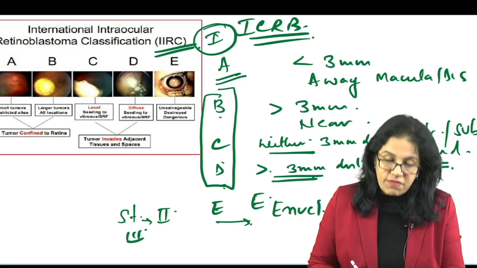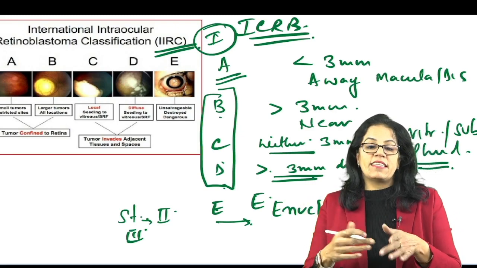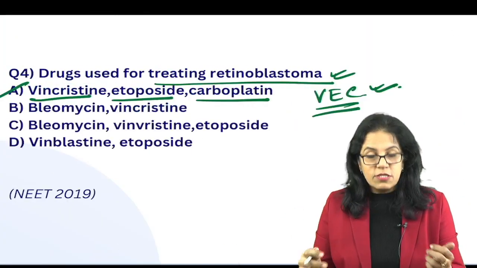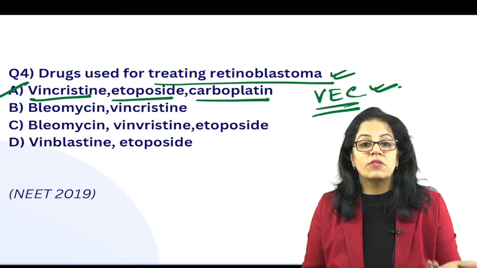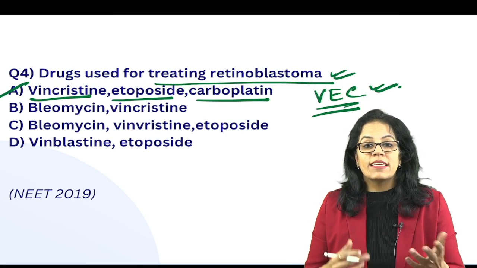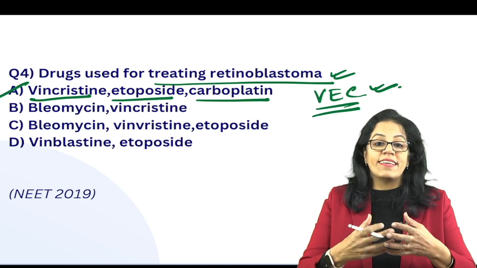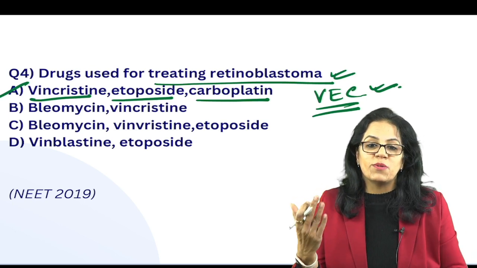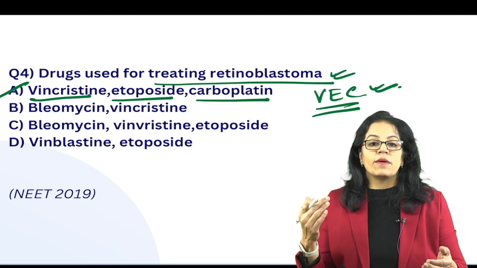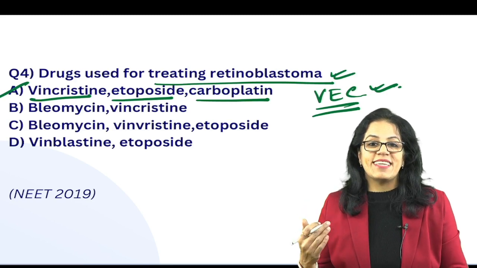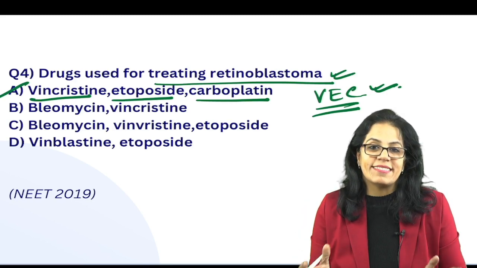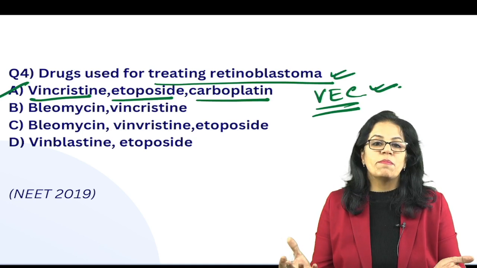What is stage 3 when it is going into the orbit? That is extraocular extension. Anything which is going into the orbit, what will you do? Exenteration, right? So what is exenteration? Another way of removing the eye where we're removing all the orbital contents so that the tumor doesn't spread to the brain. And lastly comes stage 4. What is stage 4? It is distant metastasis. Of course, the treatment would be palliative.